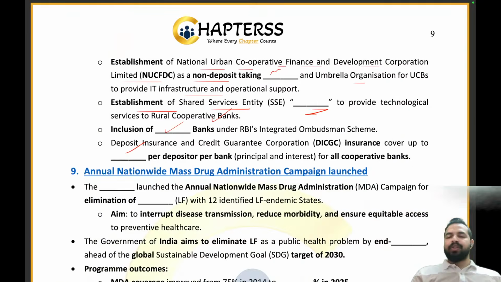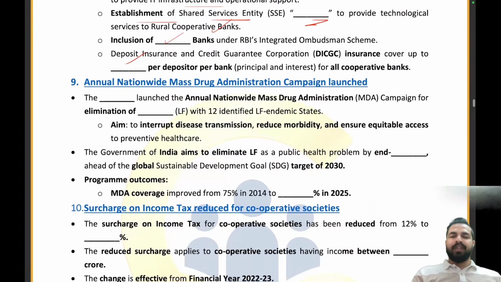Let's now try to answer these questions. The annual nationwide mass drug administration campaign has been launched. So the dash launched the annual nationwide mass drug administration campaign. What is the name of the entire team, my dear friends, which has come up with this initiative? Please tell me quickly in the chat box. The annual nationwide mass drug administration campaign for the elimination of lymphatic filariasis, with the 12 identified LF endemic states, was launched by which organization?